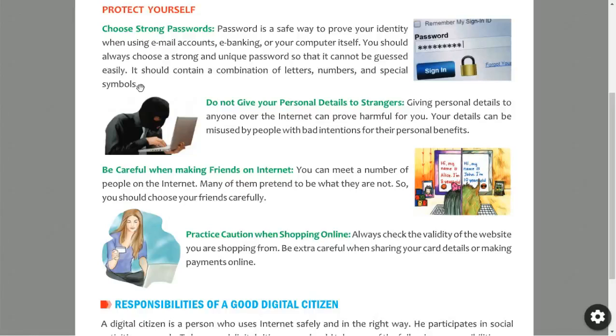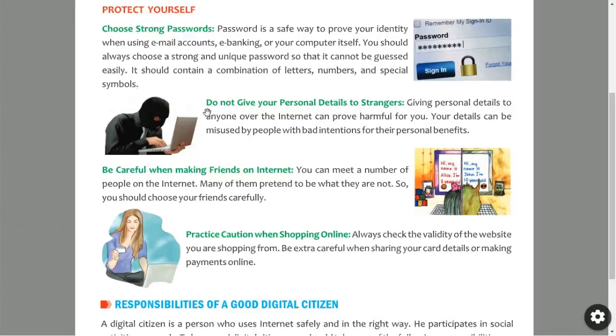Once you set the password, remember it, don't forget that password. If you forget the password, you again have to go through the process of using the forgot password option, and then they will send a link to your mail id. So that is the process. To avoid all that, keep a password that is remembered and strong. So that is the first point.